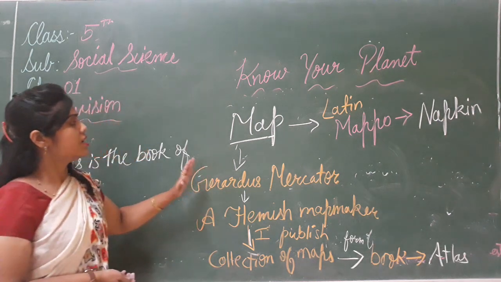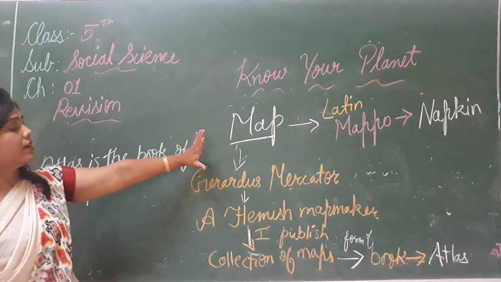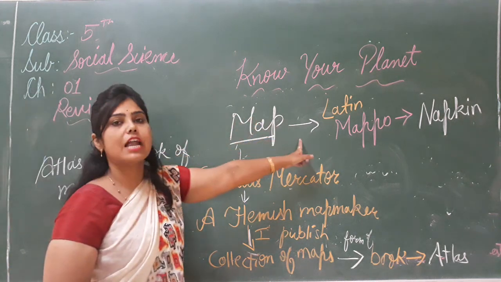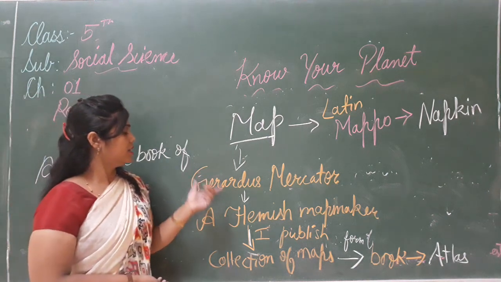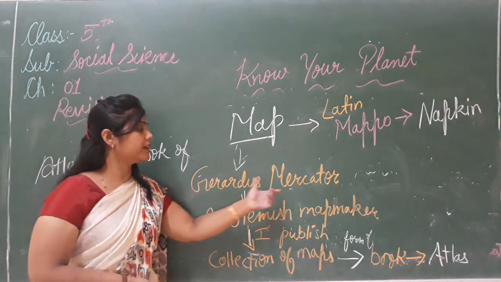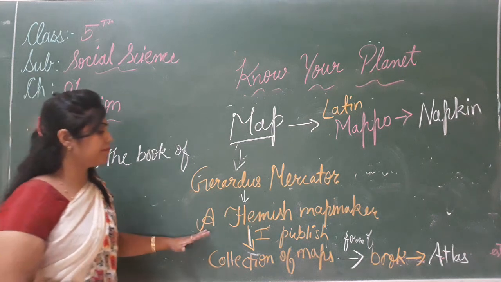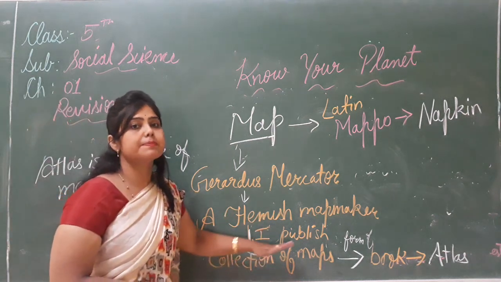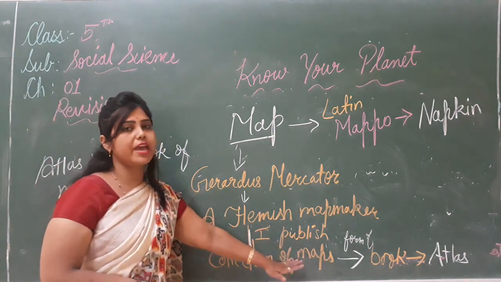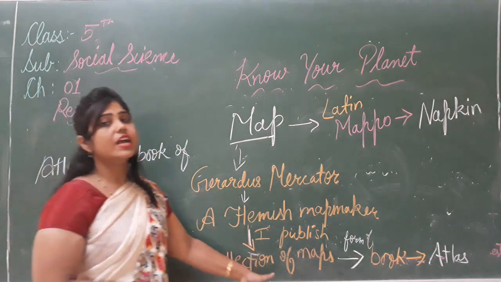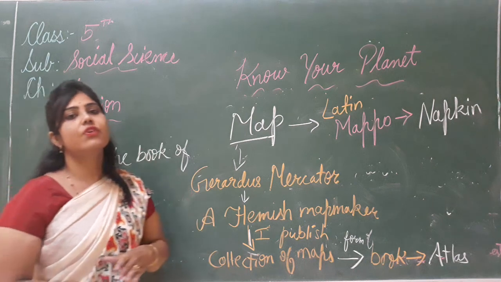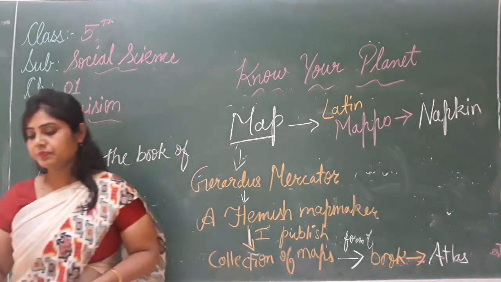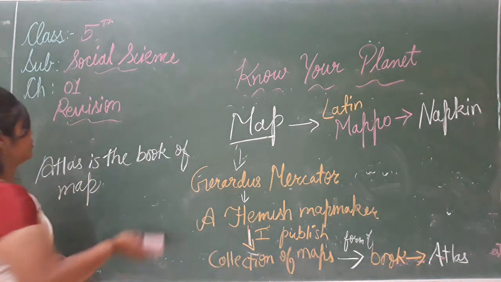And the word map comes from the Latin word mapo, which means napkin. And Gerardus Mercator was a Flemish map maker who first published a collection of maps in the form of a book that is called the Atlas. So Atlas is the book of map. Clear?